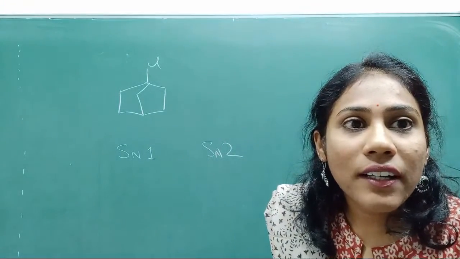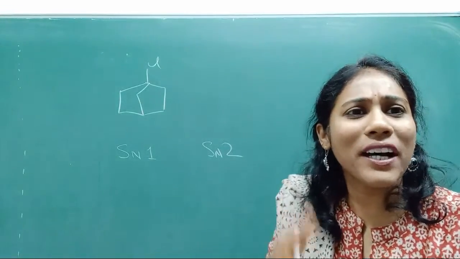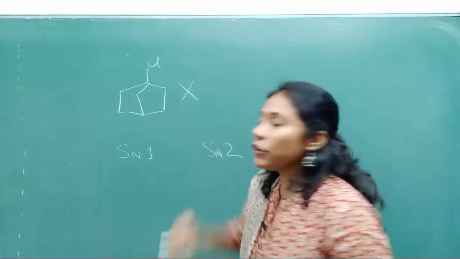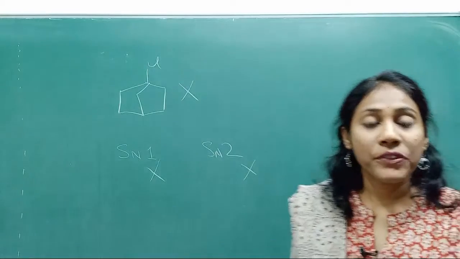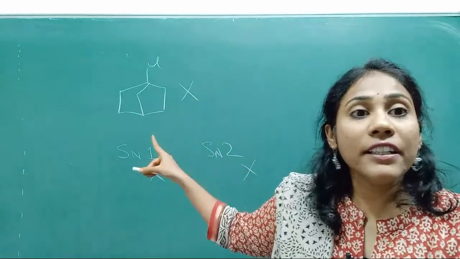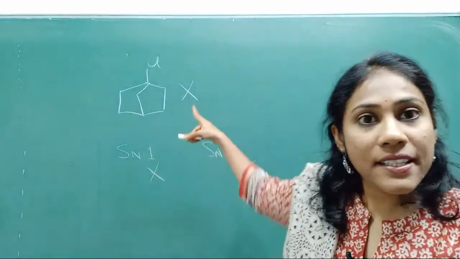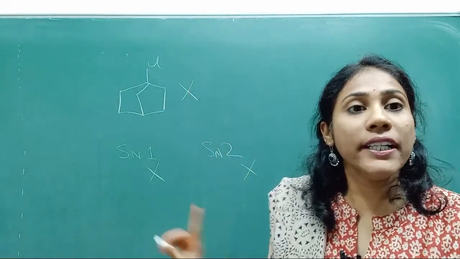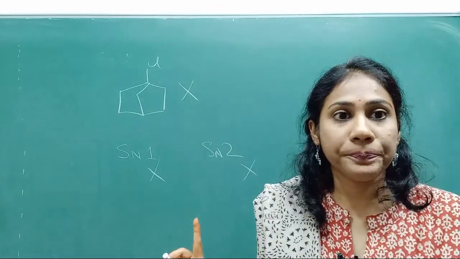Okay, so some of you are telling me SN1 and a few are saying SN2. Remember guys, this will never undergo nucleophilic substitution reaction. Okay, no SN1 and no SN2. So such bridged carbon containing compounds will never undergo SN1 and SN2. Remember. So are you all clear with this? So this kind of compounds will not undergo anything. They won't undergo any nucleophilic substitution. So no SN1 and no SN2 also.